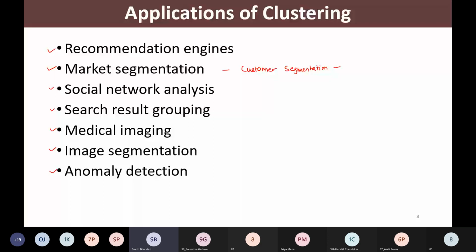Like DMart. DMart has lots of stores at various places. Every day lots of customers are visiting the stores, and lots of customers are buying goods from the stores.